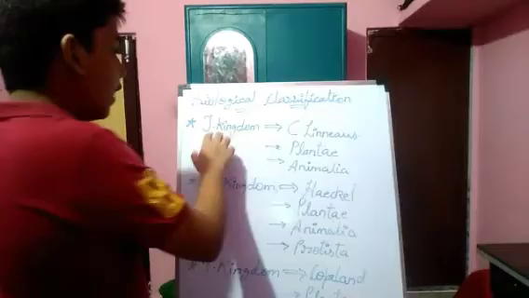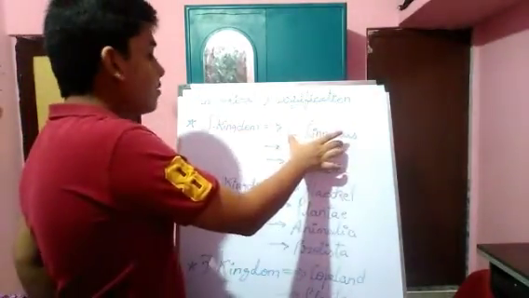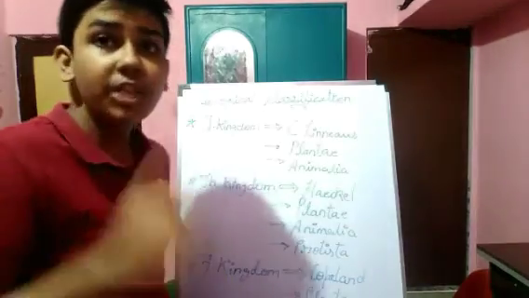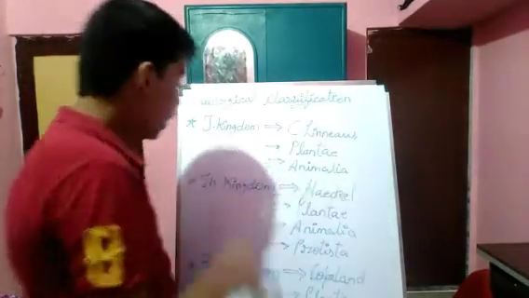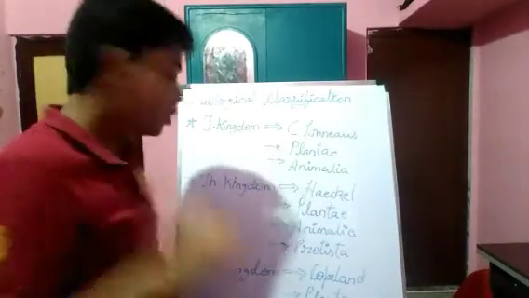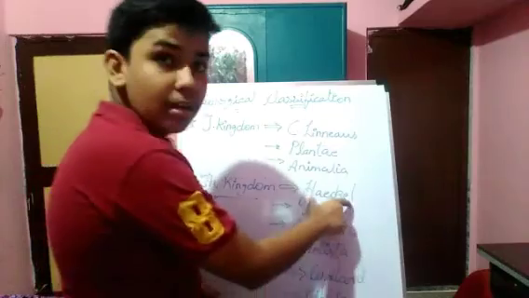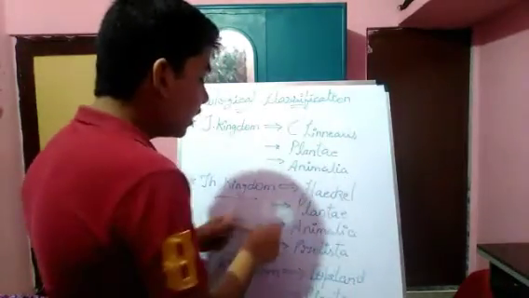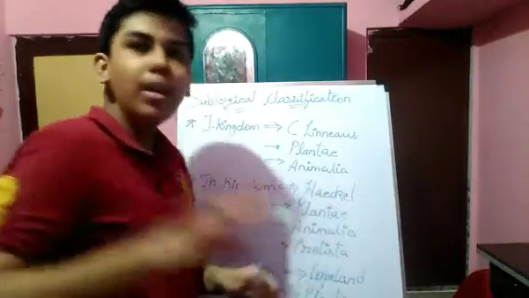So let's start. So friends, if you talk about two kingdom classification, Carolus Linnaeus discovered this two kingdom classification, in which two kingdoms are included, Plantae and Animalia. And if you talk about three kingdom classification, which was discovered by Haeckel, he included an extra kingdom which is called Protista, commonly called Protist.